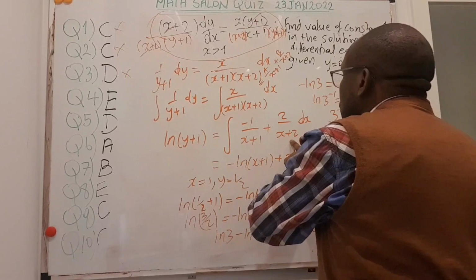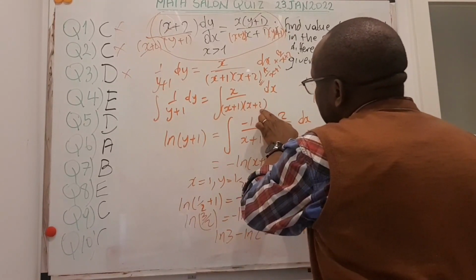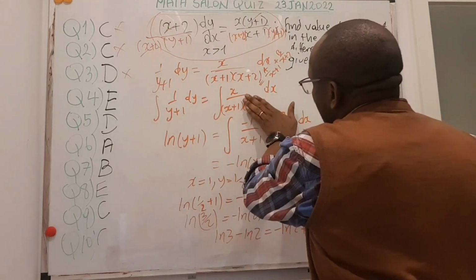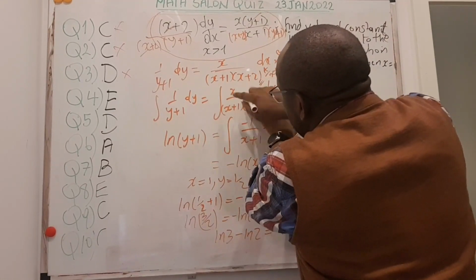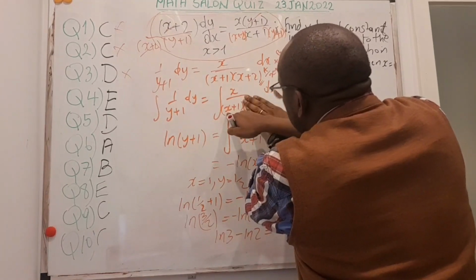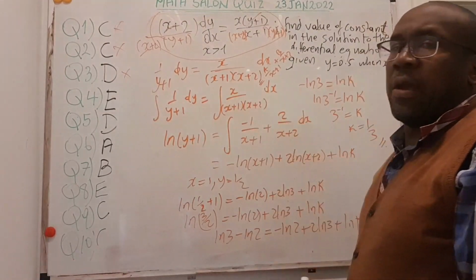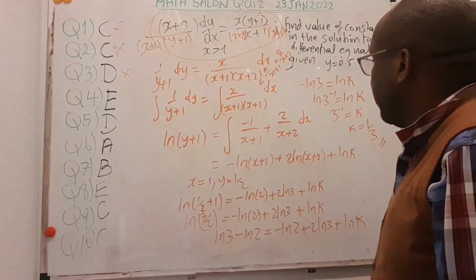To get the coefficient of x plus 2, I cover the x plus 2. I check which value of x makes it 0. X is minus 2. So I get minus 2 here. Minus 2 plus 1 is minus 1. Minus 2 divided by minus 1 is plus 2. And we get that. So these are the partial fractions of this particular rational function there.